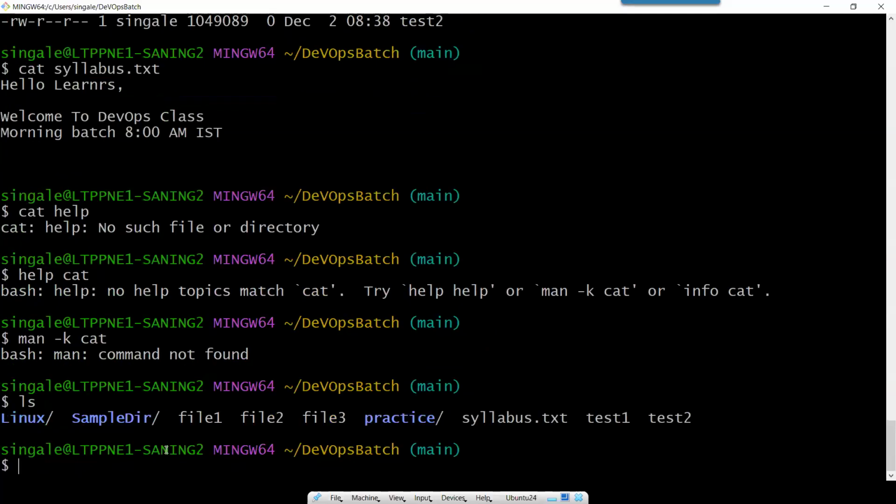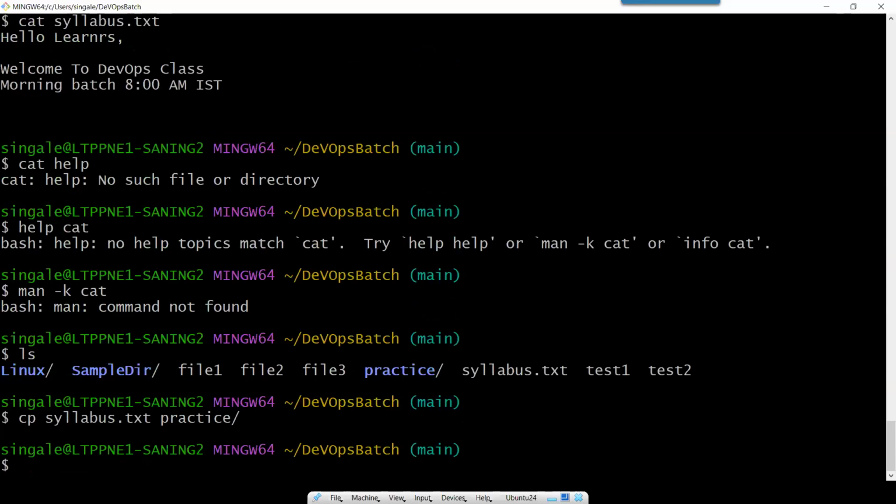I'm doing ls so that everyone can see this. This is the syllabus.txt file, and I want to copy this file to the practice folder. So how can I do that? cp means copy. And what is the file? Syllabus. I will type sy and then press tab, and it will autocomplete. And where I have to copy it, I move it to the practice folder, so I just type prac and press tab. It autocompletes. So press enter. And now you can see no error, which means the file was successfully copied.